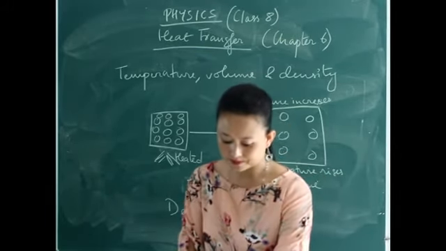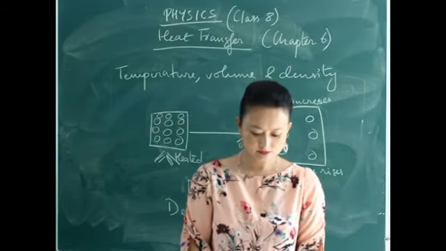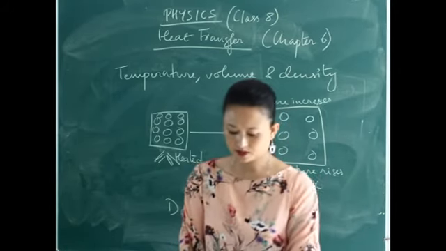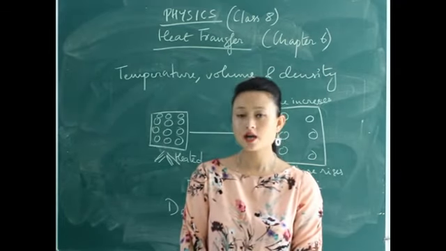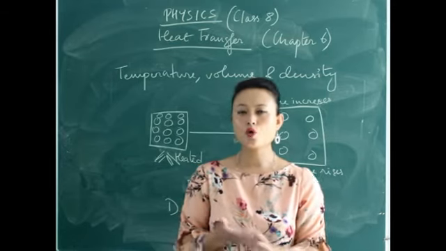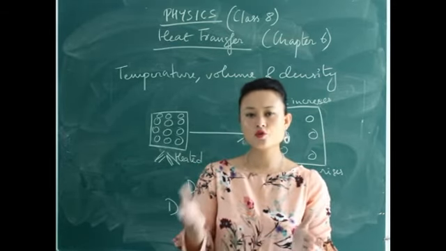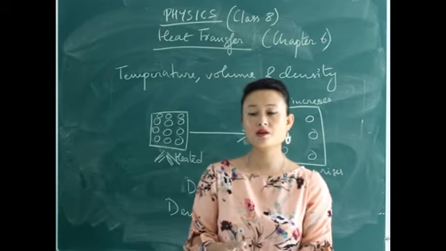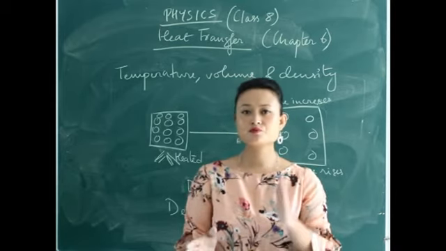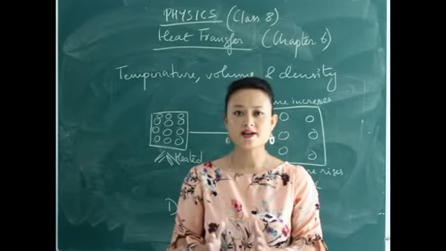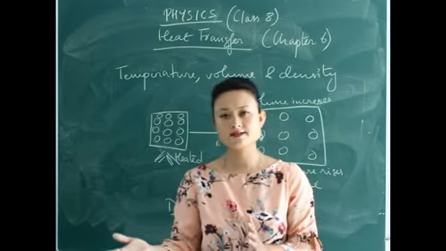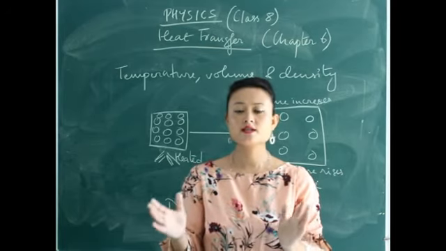So with this we complete the chapter, and there is this exception: water contracts when heated from 0 to 4 degrees Celsius, which we have already discussed. That unusual character of water between 0 and 4 degrees Celsius is called anomalous behavior of water, in which, when the temperature increases, instead of the volume increasing, water contracts, and only after 4 degrees Celsius does the volume of water start increasing.